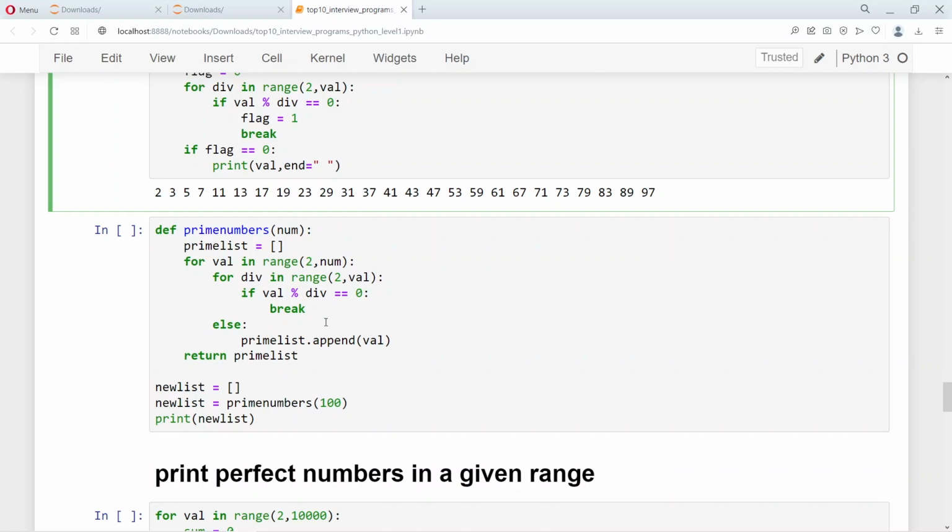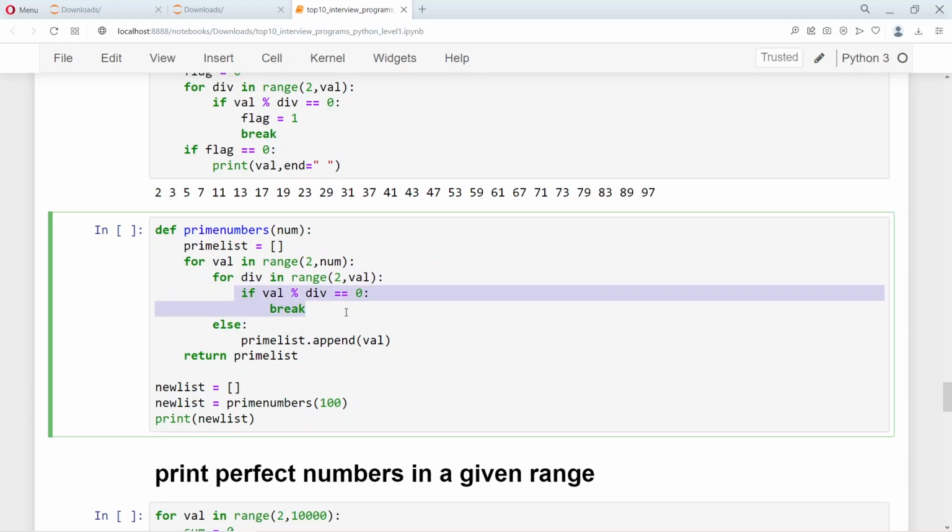So if you use else, which is kind of a floating else, you will be able to remove the flag, and this else part will be executed if the if statement was never executed inside the inner for loop. Yeah, which is very important. I'll repeat. If the if statement never got executed in the inner for loop, then this else will be executed.